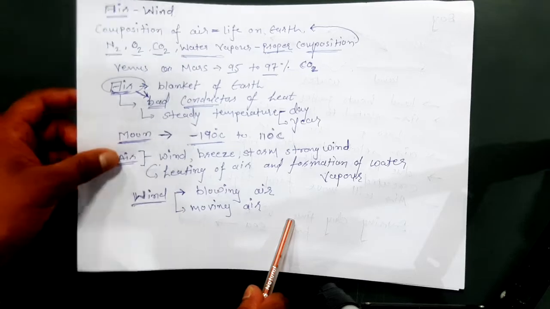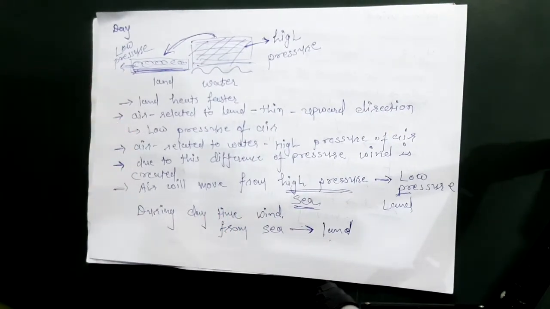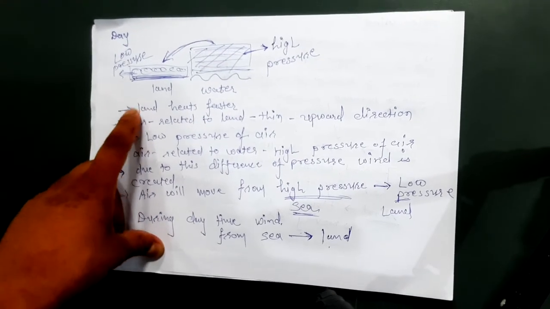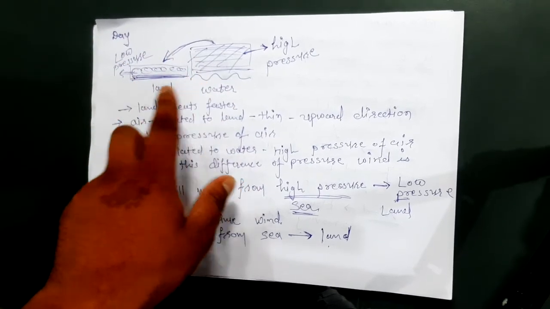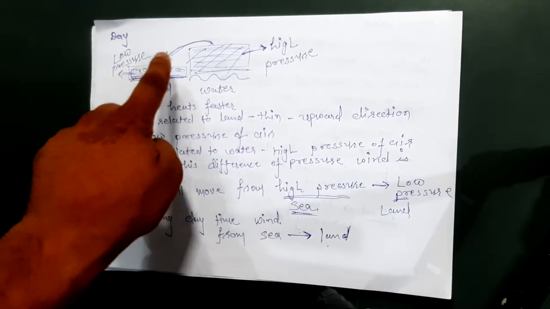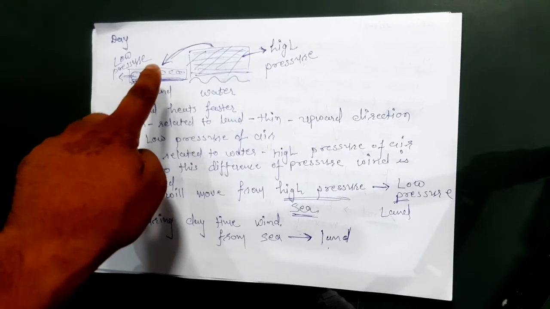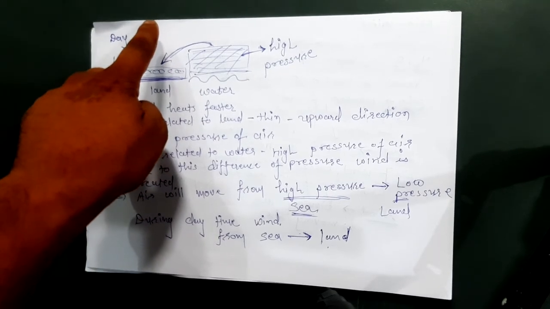Now what will be the definition of wind? Blowing air or moving air is considered wind. Now how is wind created? During daytime and during night time. During daytime, the land and the water surface both get heated. The air related to land heats easily and rapidly. As it gets heated, it becomes thin and moves in an upward direction.